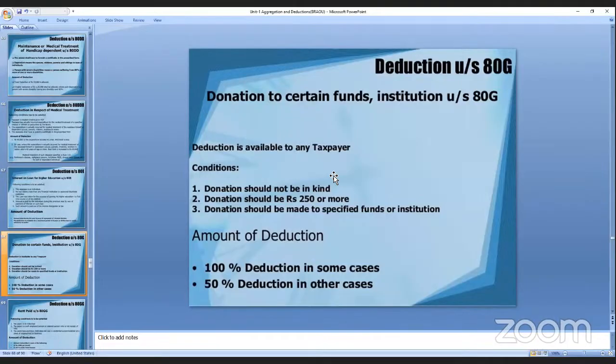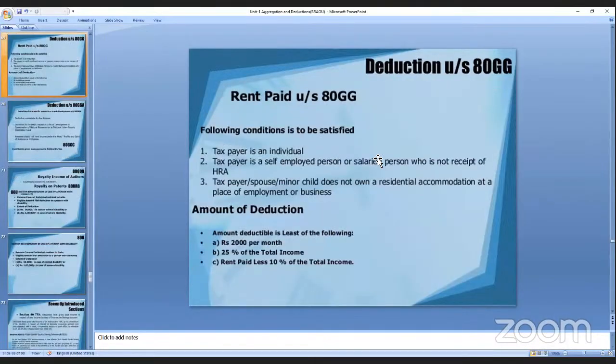Understood? Yes, ma'am. The next one is the deduction under section 80GG. That is rent paid. For that, you have to satisfy some conditions. The taxpayer is an individual, either self-employed or salaried, who does not receive HRA.